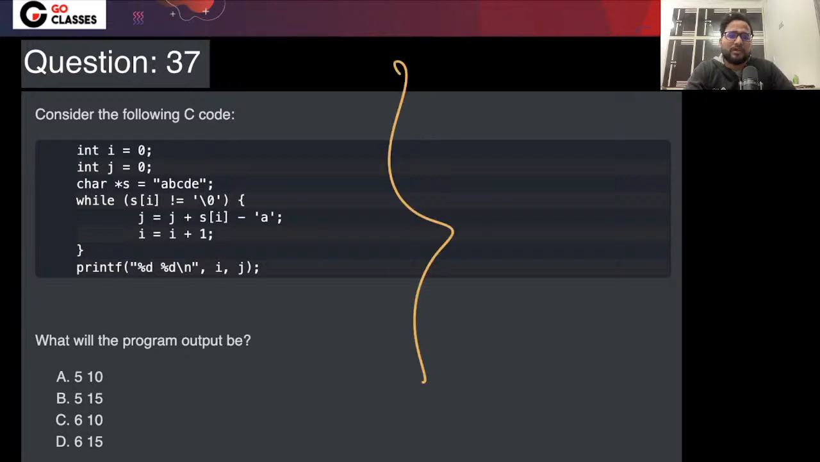Let's see this question. This question was also an easy one. Now what they are saying here, S is pointing to A, B, C, D. What was your answer of this question? What was your answer of this question? Tell me quickly.